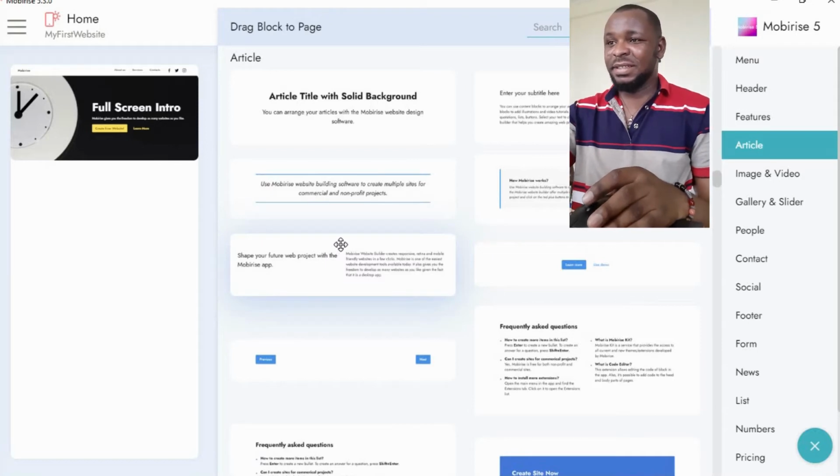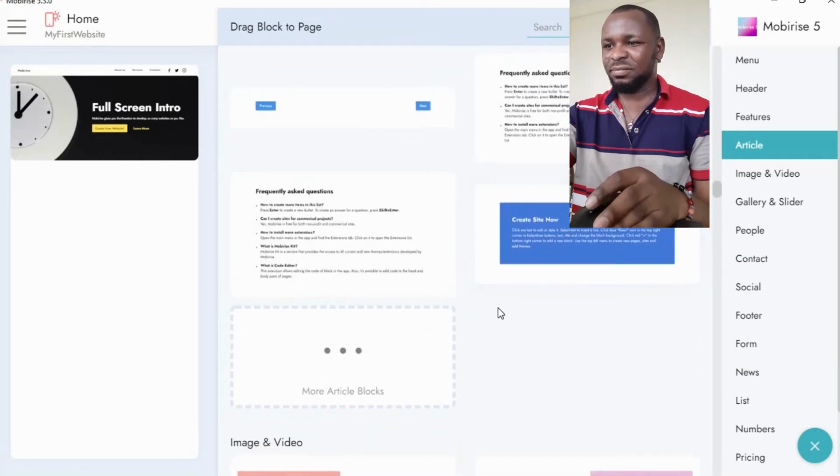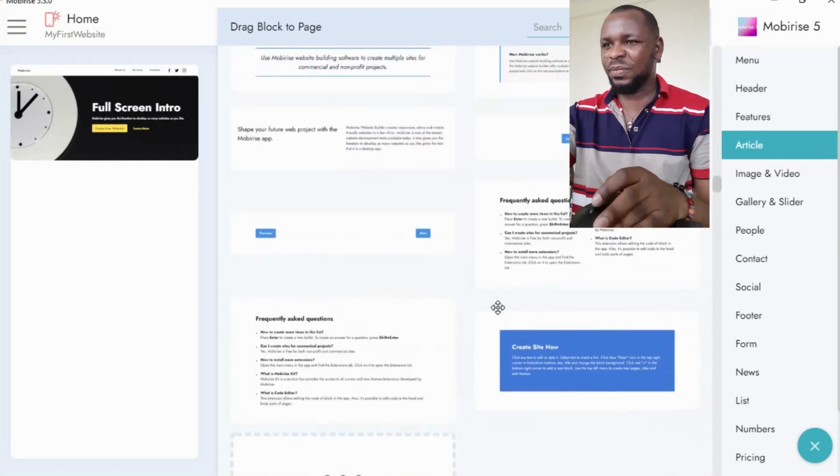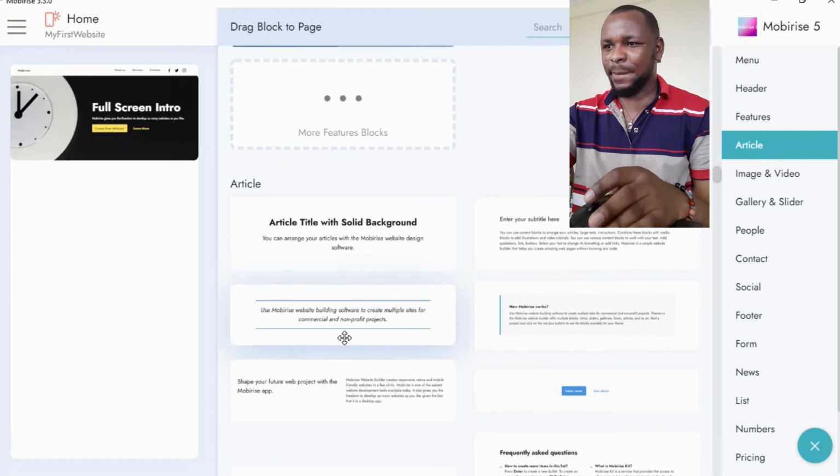Okay. Article title. Let me see which one would be nice. This one comes with a white image. This looks like a quotation something. Okay. So I think I can use this one.